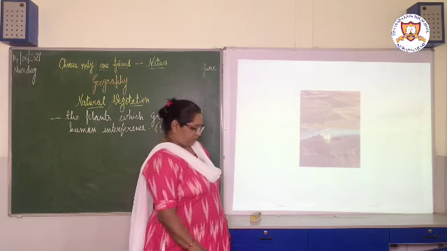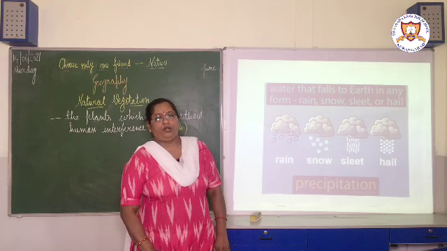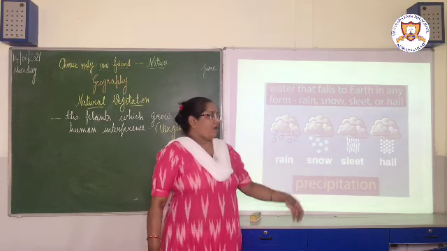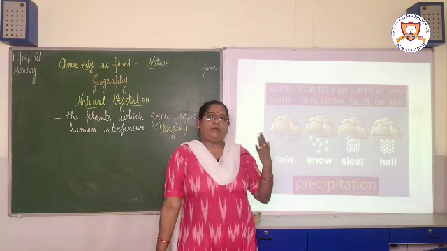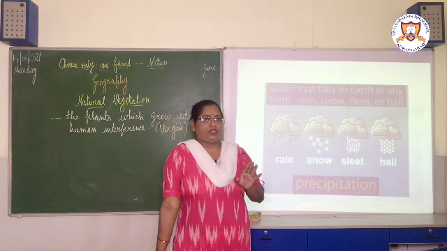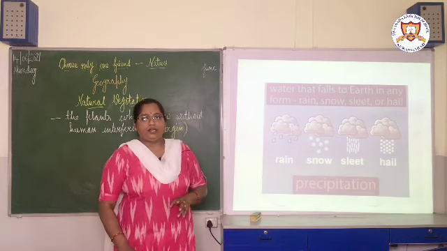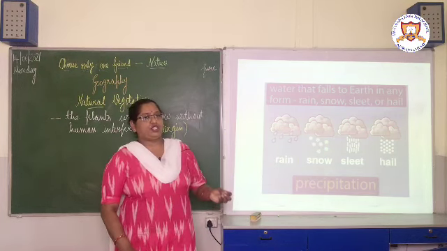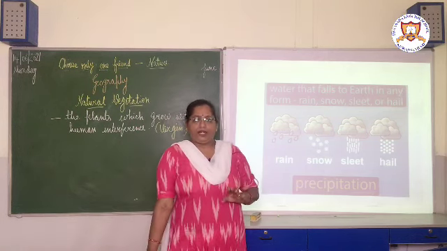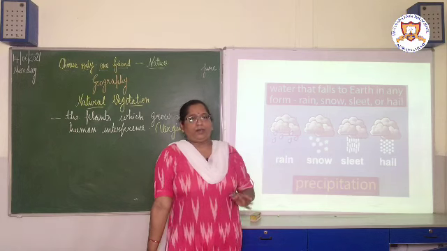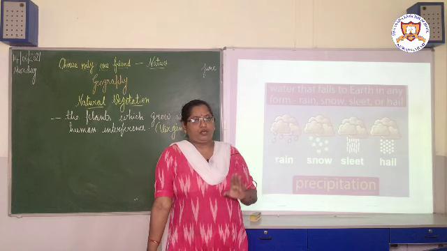Next, coming to precipitation. The natural vegetation depends upon the amount of rainfall which falls. So on that also it depends. So once again, the factors which affect the natural vegetation are soil, land, temperature and rainfall. These are the 4 important factors that affect the natural vegetation of a place.